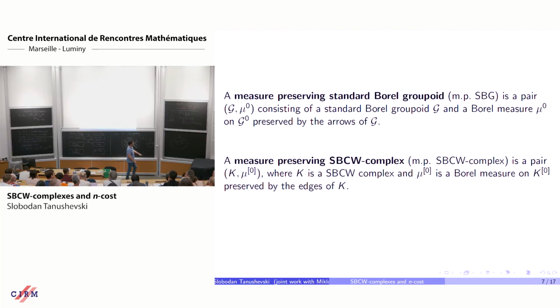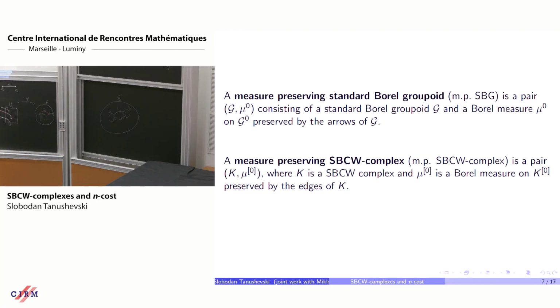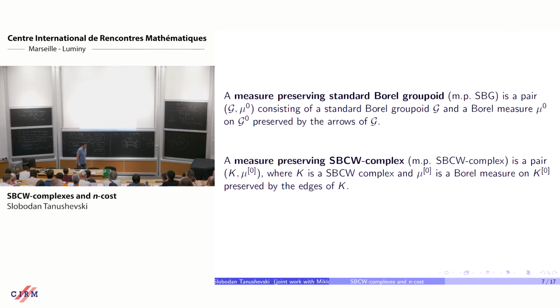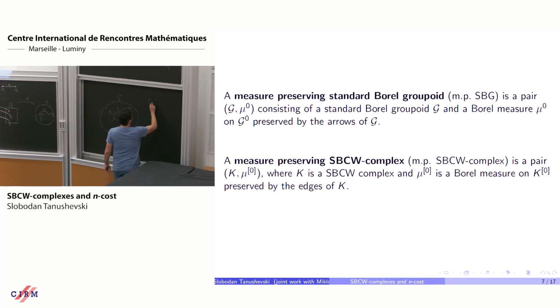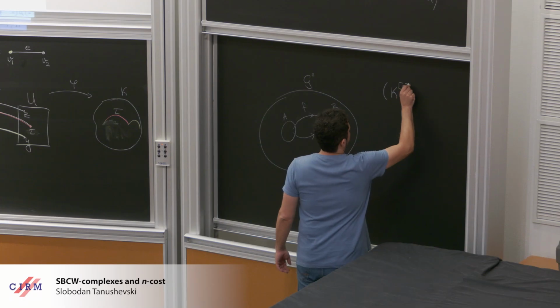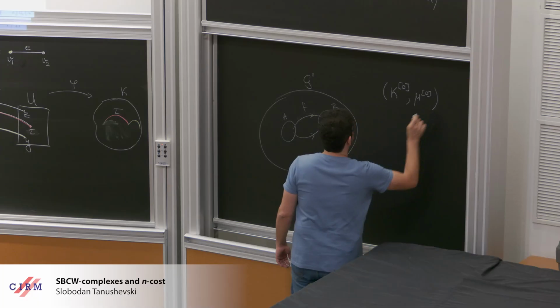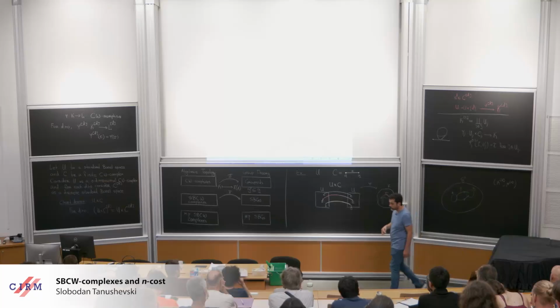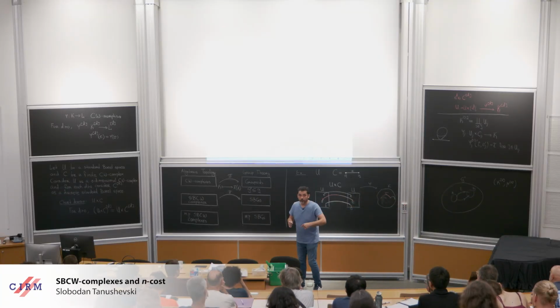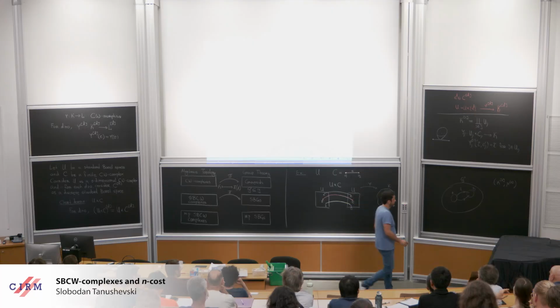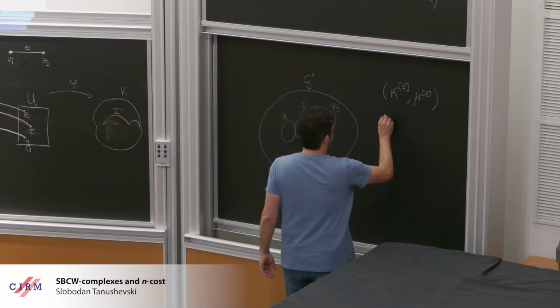Now this represents the edges of the complex. Okay, but you see, what I have is a measure on zero cells. Now this measure on zero cells will induce a measure on D cells for every D. Let me explain how that works.